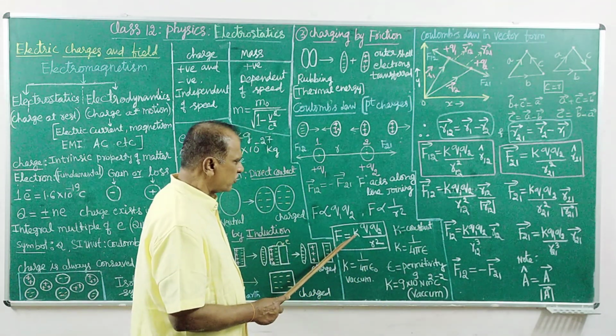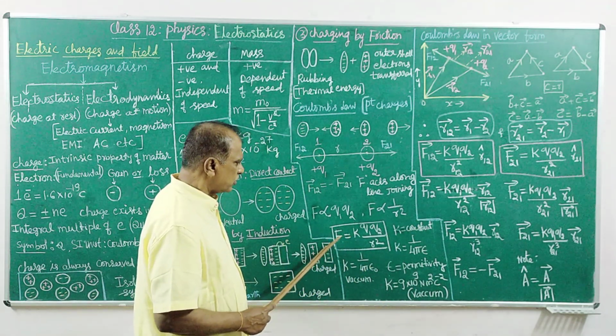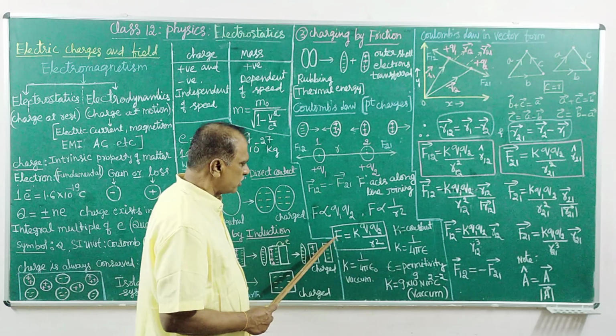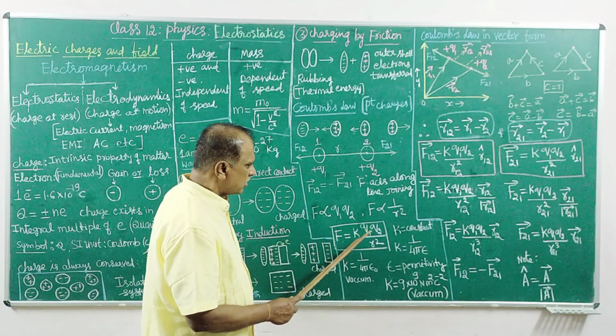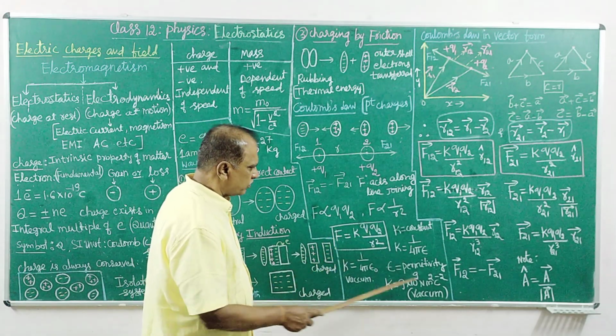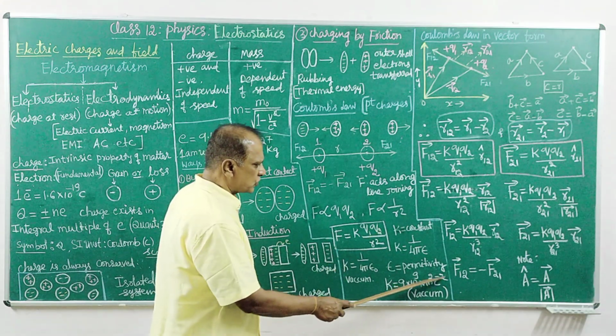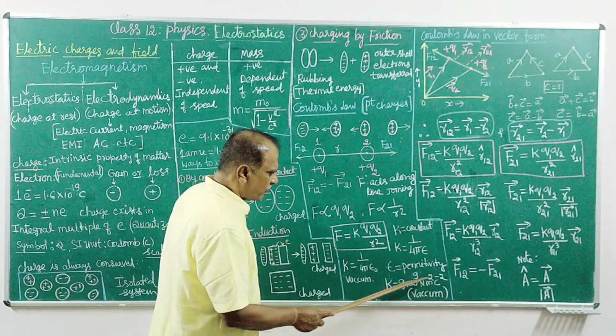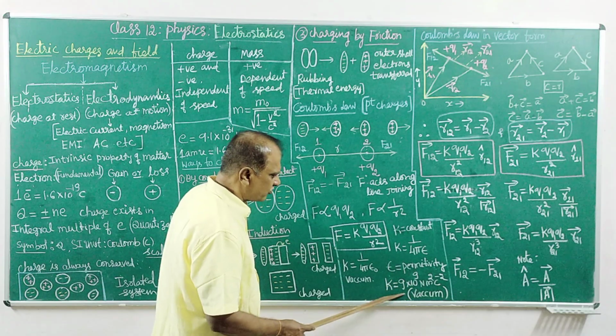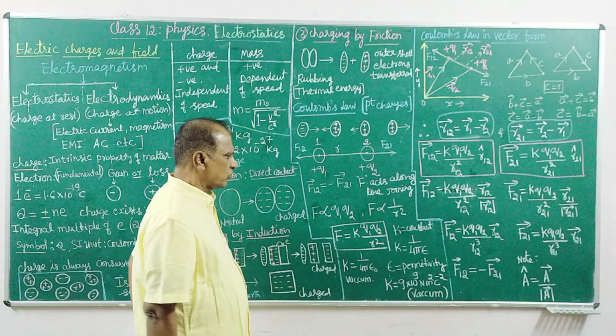The unit is newton meter square per coulomb square, the SI unit, for vacuum.